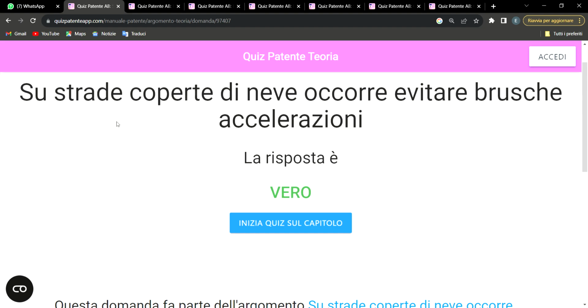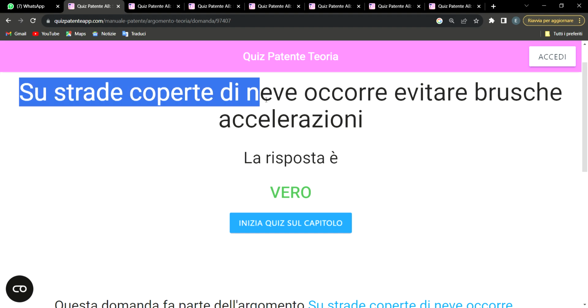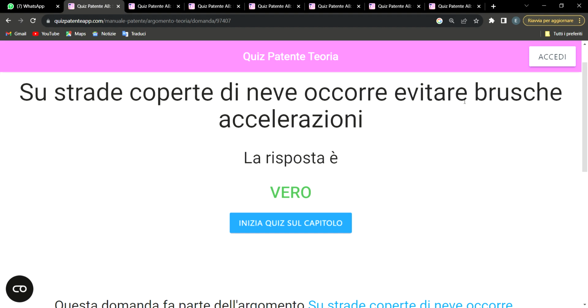Now let me explain to you in English what this question is talking about. It says su strada coperta di neve. So it says on the road that is covered or full of snow. In a situation like this, occorre evitare. So you need to avoid rough accelerazione.